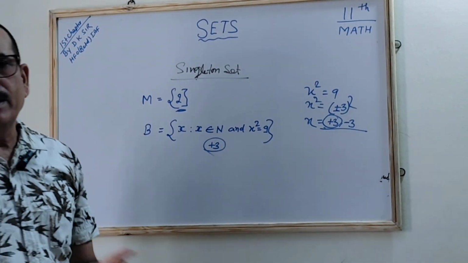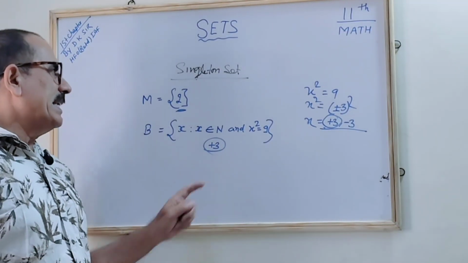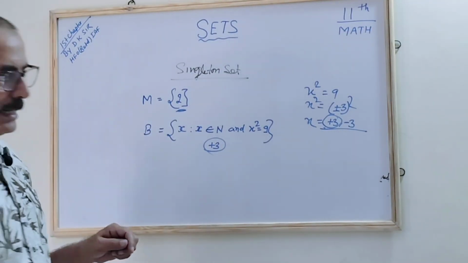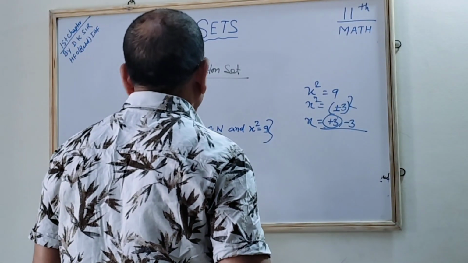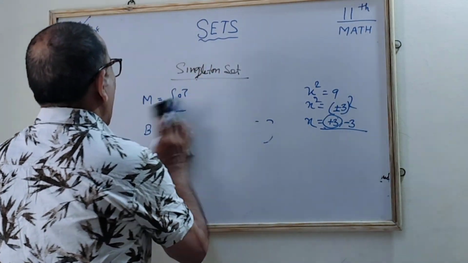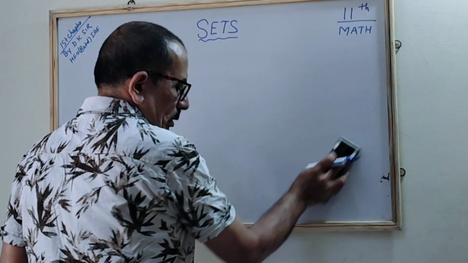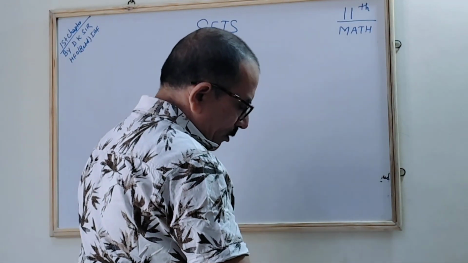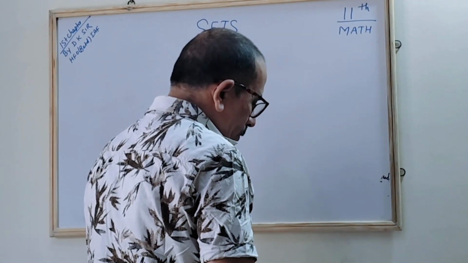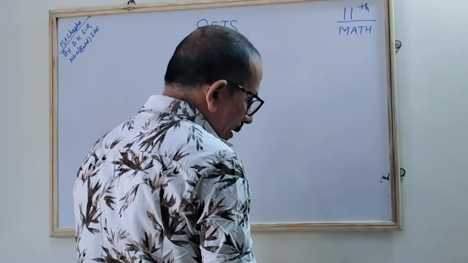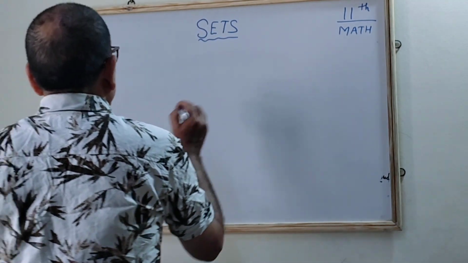Only one element, that is a plus 3, so we say it is a singleton set. Understood? In the example, I have explained how to represent a singleton set by the roster and the builder form. I think you have understood. There are two terms, the finite and the infinite set.